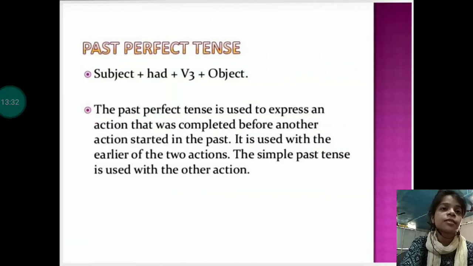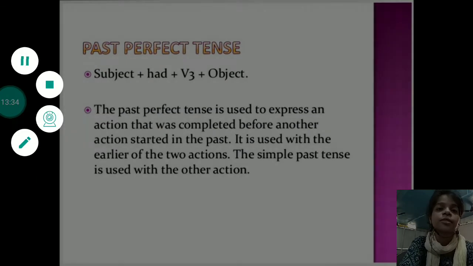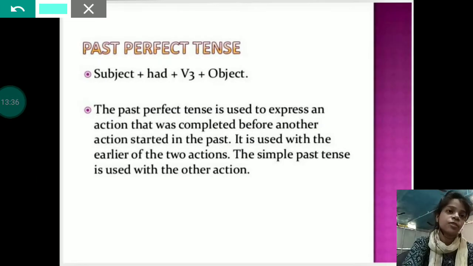Next one is past perfect tense. Past perfect tense is used to express an action that was completed before another action started in the past. It is used with the earlier of the two actions. The simple past tense is used with the other action. That means when we discuss any verb, any action that has been fully completed in past time, then